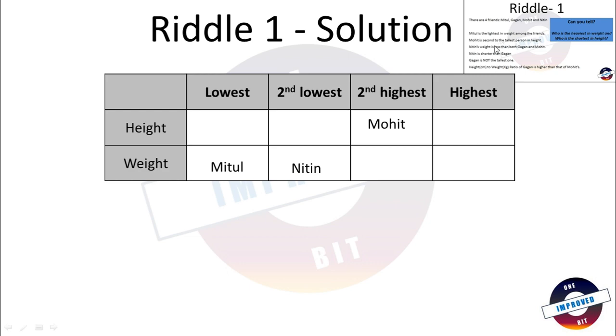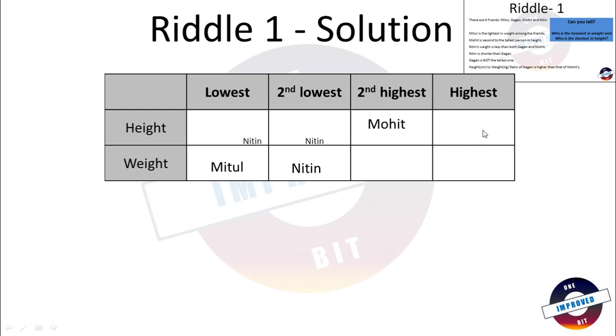The next statement is Nitin is shorter than Gagan. With the help of this statement, I cannot find the exact place for Nitin. However, I know that Nitin will not come on this spot because Nitin is shorter than someone, so Nitin cannot have the highest height. So Nitin can come here or here.